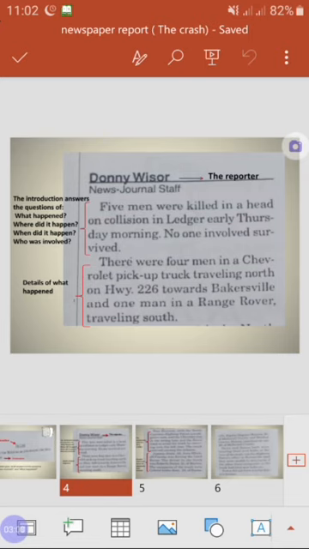Let's read it. There were 4 men in a Chevrolet pickup truck traveling north on Highway 226 towards Bakersville, and 1 man in a Range Rover traveling south. So here we have 2 cars, a Chevrolet pickup truck traveling north and a Range Rover traveling south. So let's see what happened.